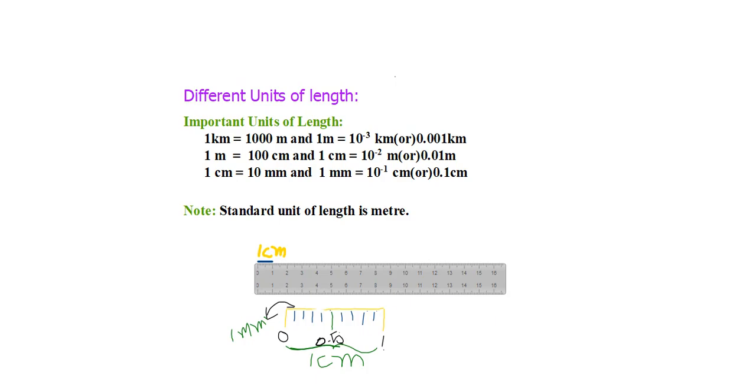In these, each part represents 1 millimeter. So totally 10 divisions; 10 divisions means 1 centimeter is 10 millimeters. So the small division beside 0 represents 1 millimeter. So we use different units for measuring length.